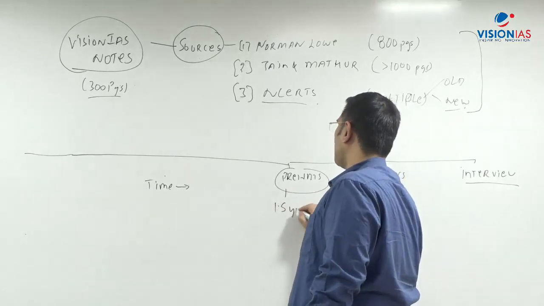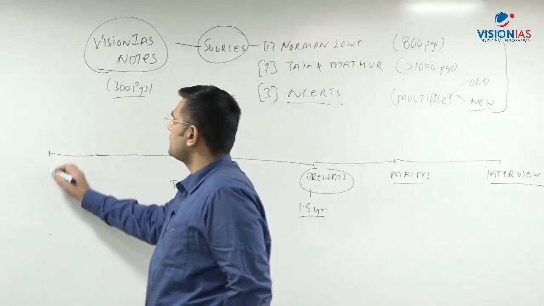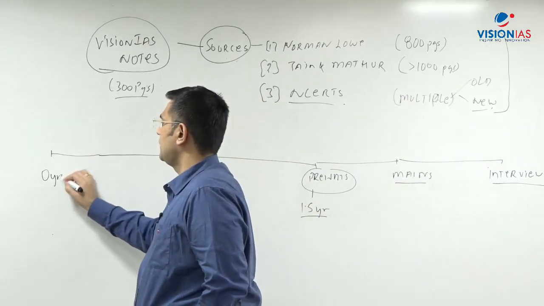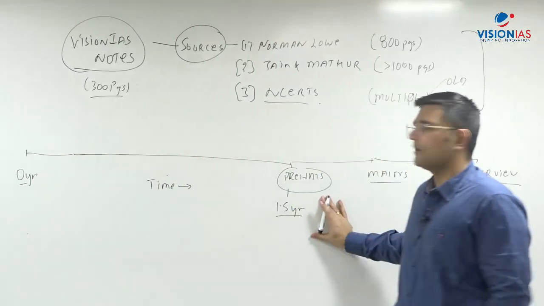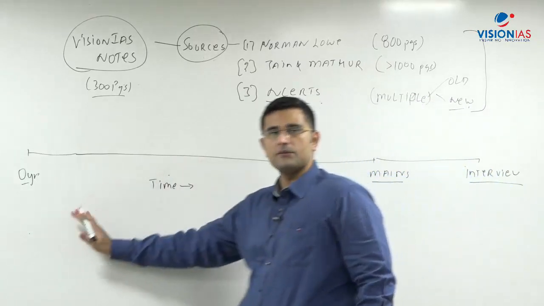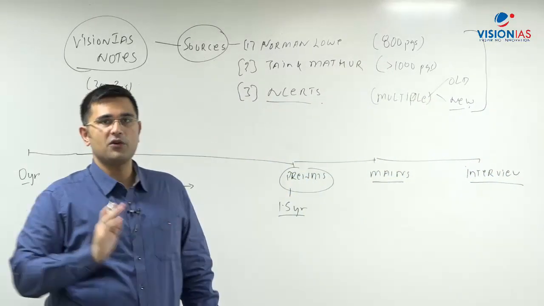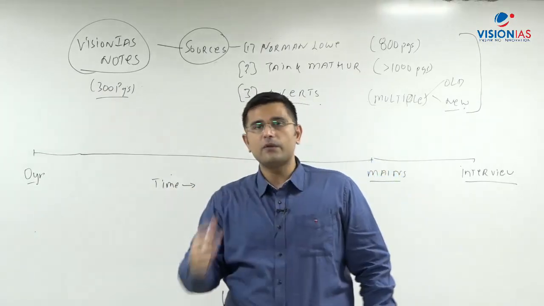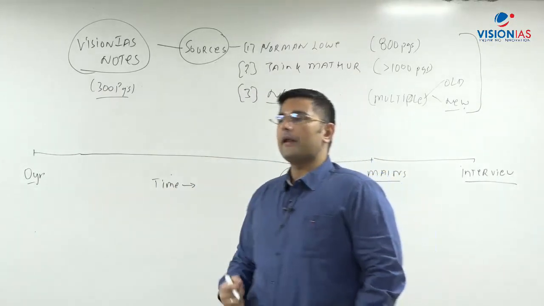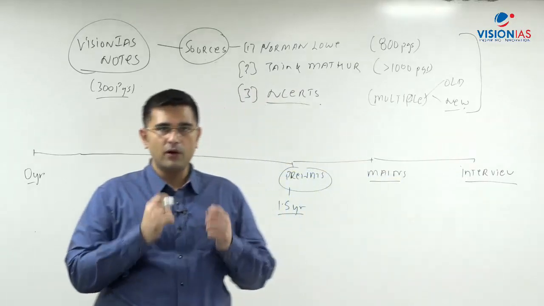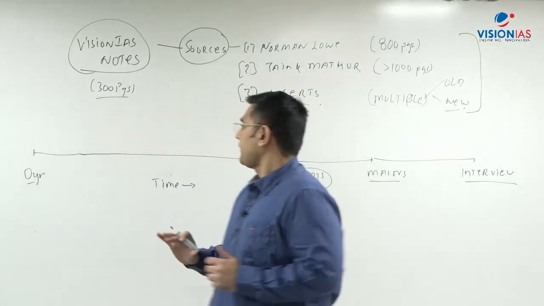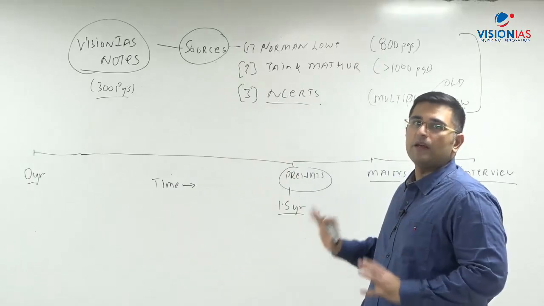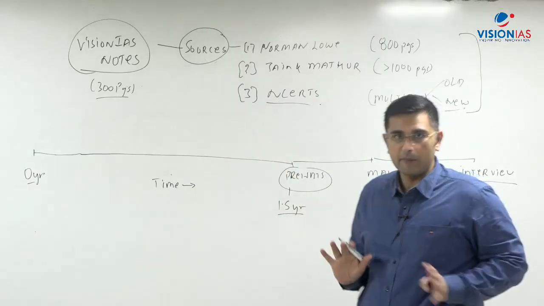then your prelims should be at 1.5 years, meaning before your prelims you have had a solid preparation of 1 year or 1.5 years, right? I'm keeping it 1.5 years, where you have been preparing with full diligence, with full spirit, etc. So usually that much time is enough to clear the UPSC in one attempt, okay?